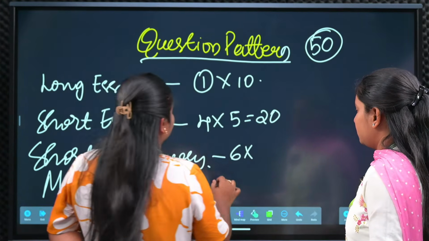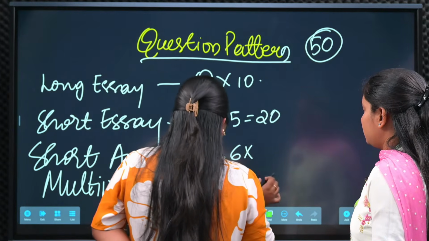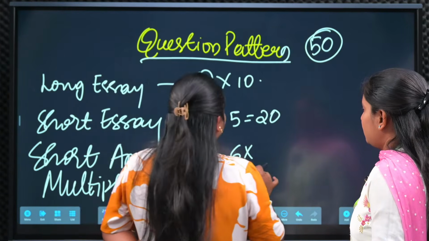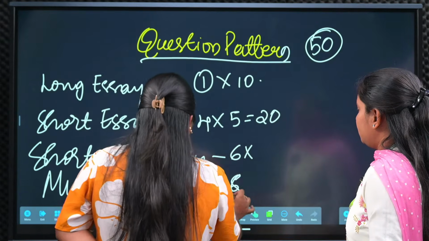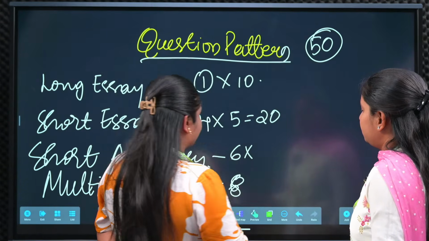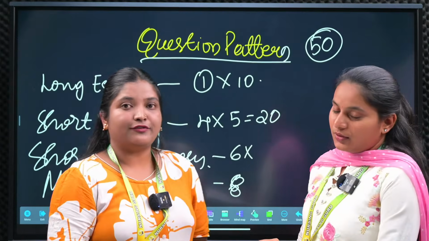Okay, 6 questions. Here also we have 6 to 7 questions will be there. Okay, 12:30 to here I think 8 questions we have. Okay, so total 50 marks.